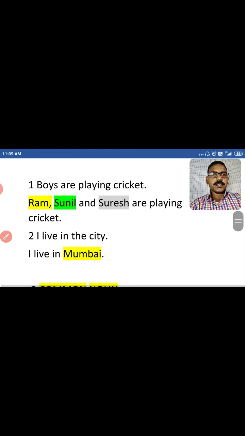And next example, I live in the city. City is actually a common noun. If I say I live in Mumbai, I am mentioning the name of the city where I live. So here Mumbai is the proper noun. It's the name of a place.